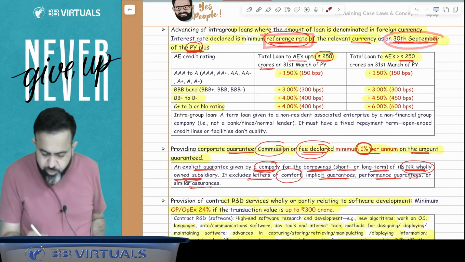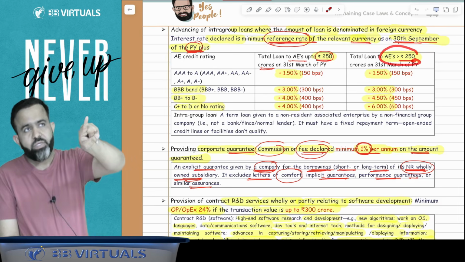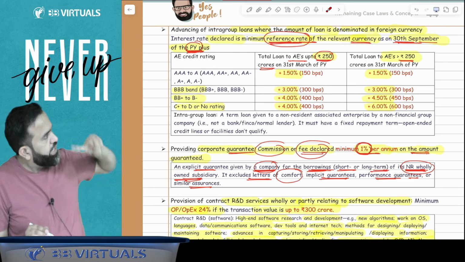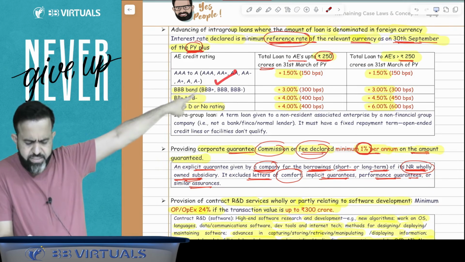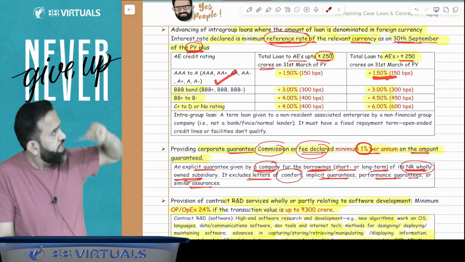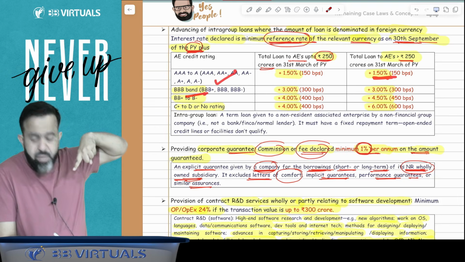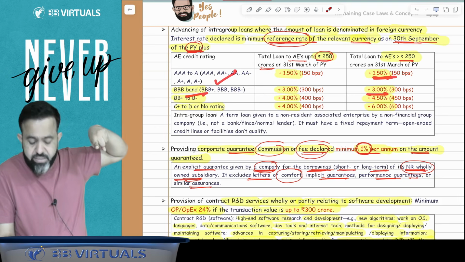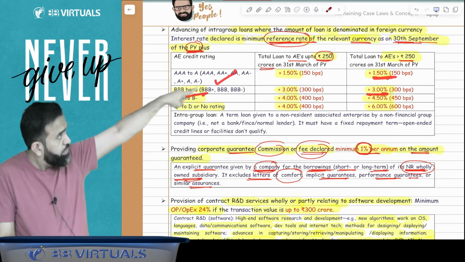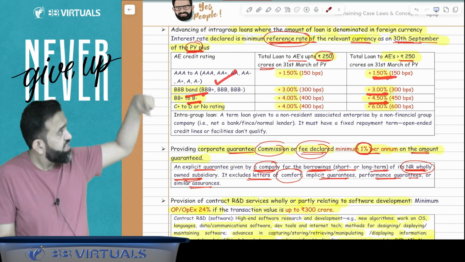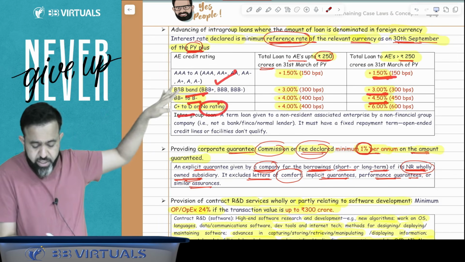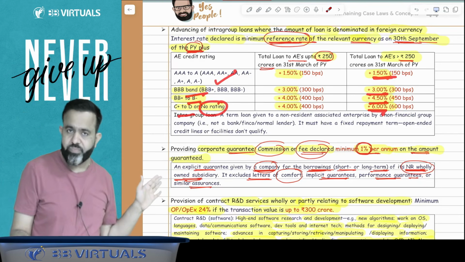First we will discuss if the loan is more than 250 crore. If the loan is more than 250 crore and that associate enterprise is covered in the A category, then just add 1.5%. If they are covered in the triple B band, then add 3%. If they are in the BB to B band, then add 4.5%. And if they are covered in the C, D category or have no rating, then add 6%.